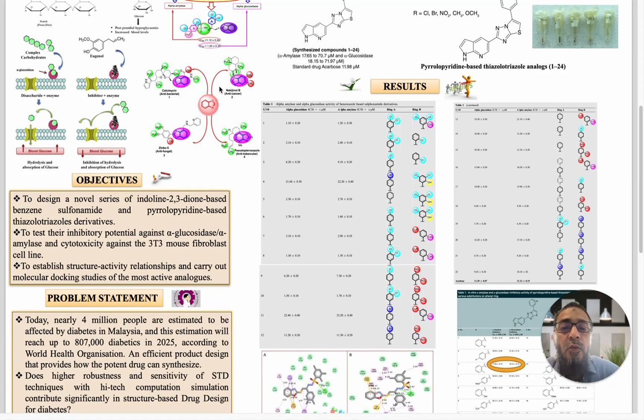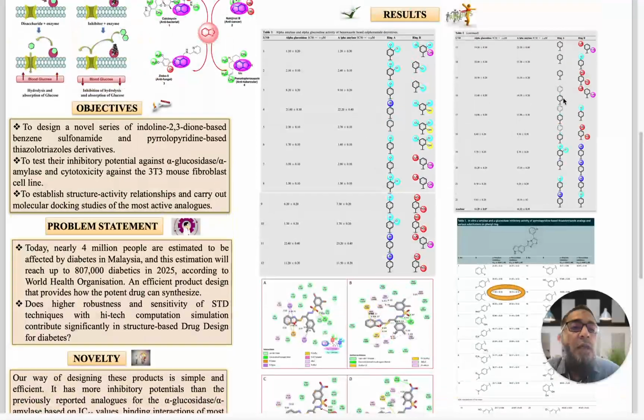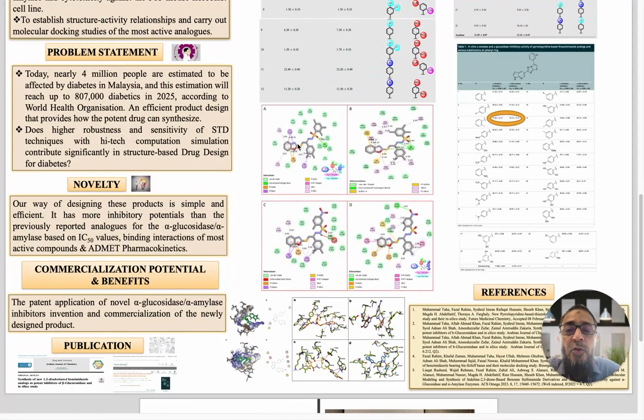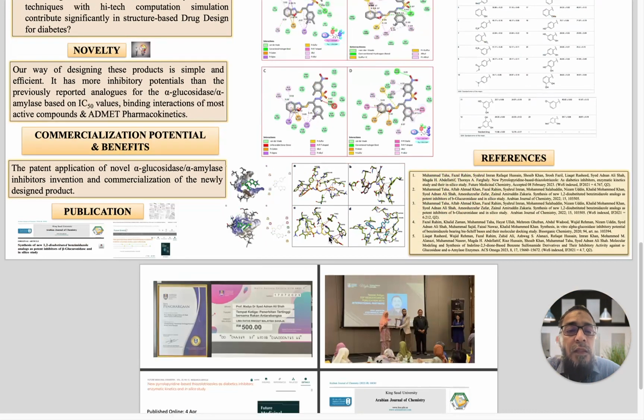So we concluded that the derivatives which contain the chloro group and the nitro group are the most potent inhibitors of alpha glucosidase and alpha amylase, and the same for the second series, which has an electron withdrawing group at the para position and an electron withdrawing group at the ortho position. All the most active ones were subjected to docking studies and show active inhibition or interaction with the active site of the enzyme.